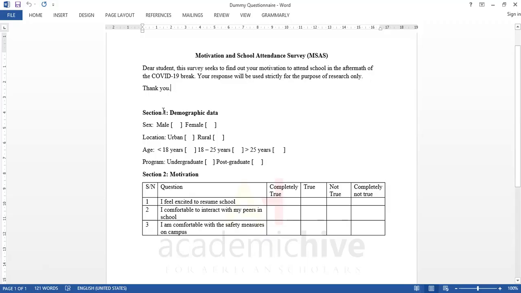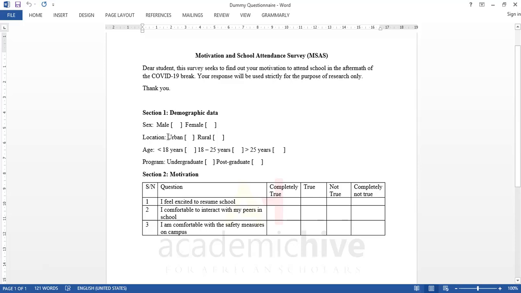Thank you. So there is a demographic section that will help us to understand who our respondents were, as to where their school is located, since this is school children. So are we working with urban school children or rural school children? How old are the school children? What is their gender? Are we looking at undergrad or postgrad? Great.